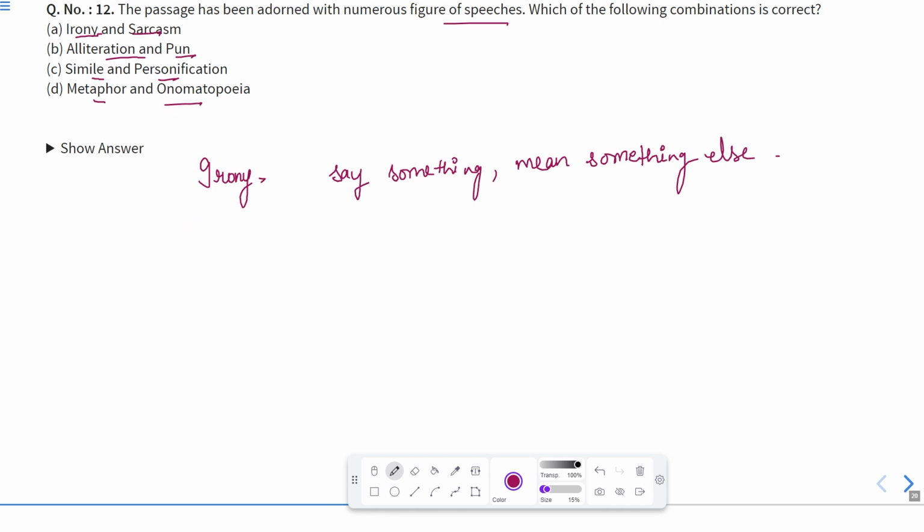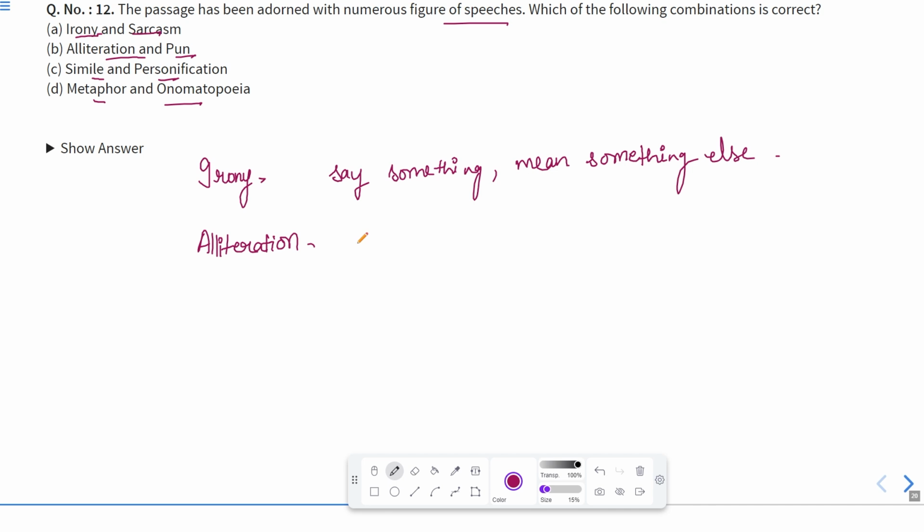Okay. Alliteration. Alliteration is a situation where two words are written side by side and they both begin with the same letter or same sound.